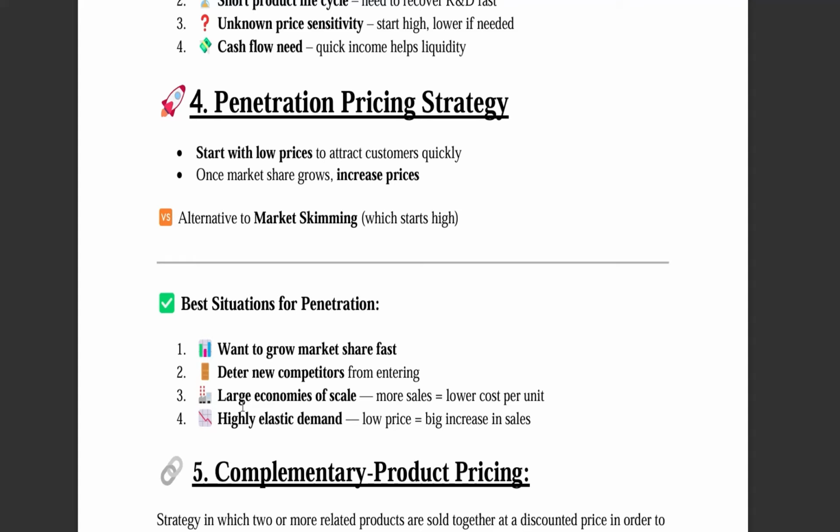Also large economies of scale: if we are selling the goods at a lower price, obviously there will be more sales, and in that case whatever cost we have incurred will be spread over a large number of units. That means economies of scale, lower cost per unit, high elasticity of demand. So that means at a lower price there will be an increase in sales. Now let's come back to the question.